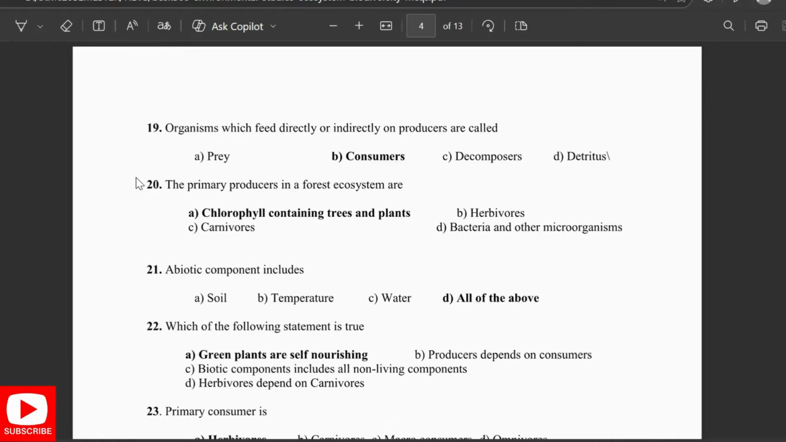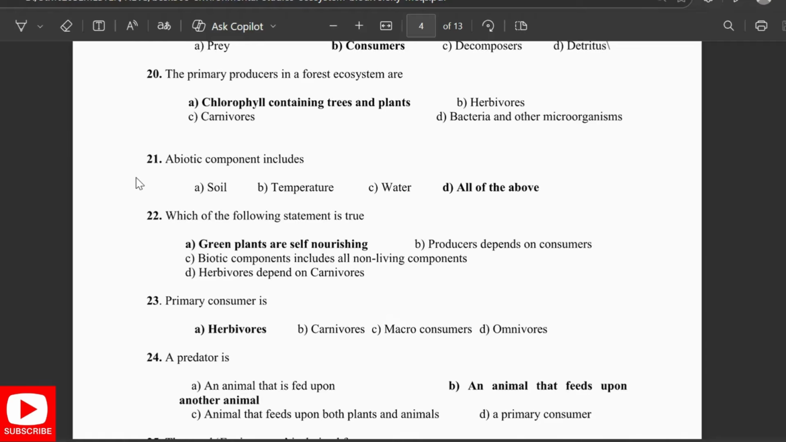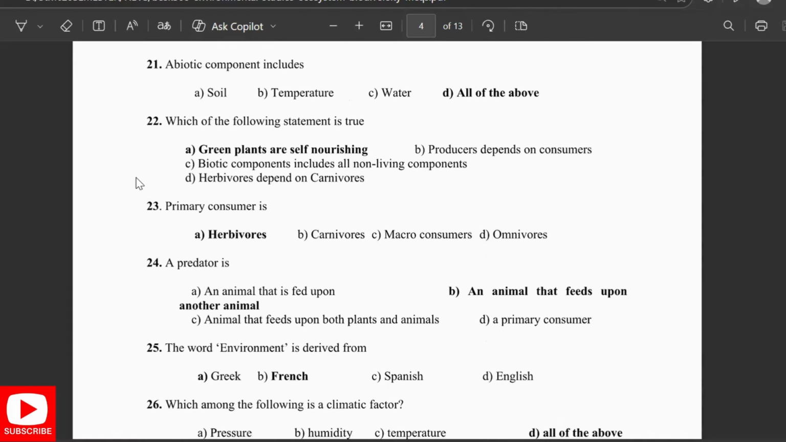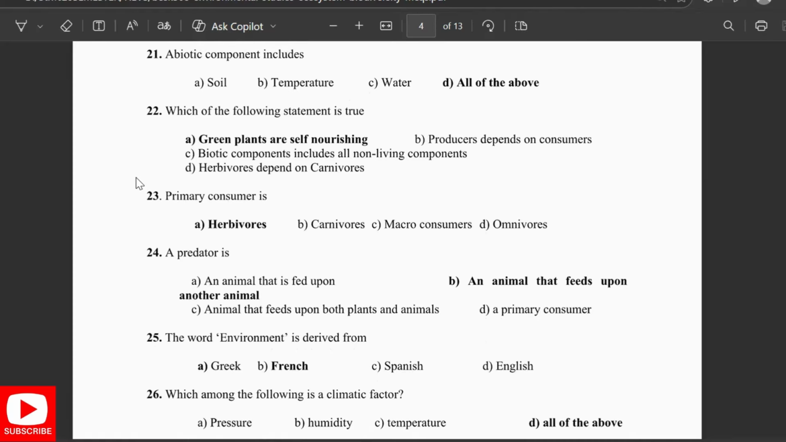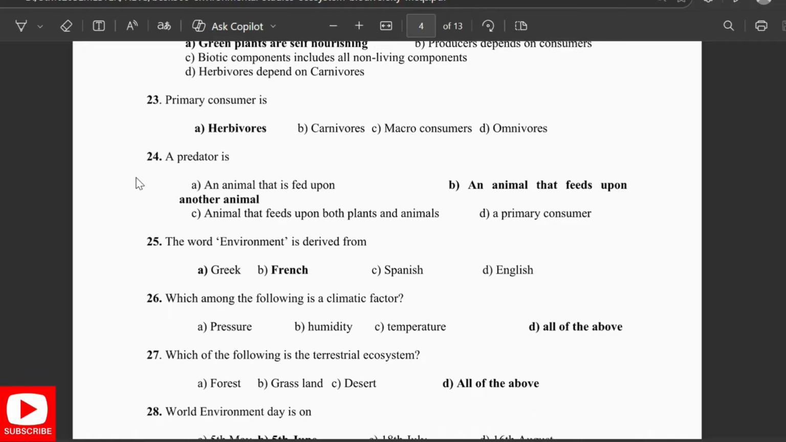The primary producers in a forest ecosystem are chlorophyll containing trees and plants. A biotic component includes soil, temperature, water. Which of the following is true? Green plants are self-nourishing. Primary consumer is herbivores. A predator is an animal that feeds upon another animal. The word environment is from the French. Which one among the following is a climate factor? Pressure, humidity, temperature. Which of the following is a terrestrial ecosystem?